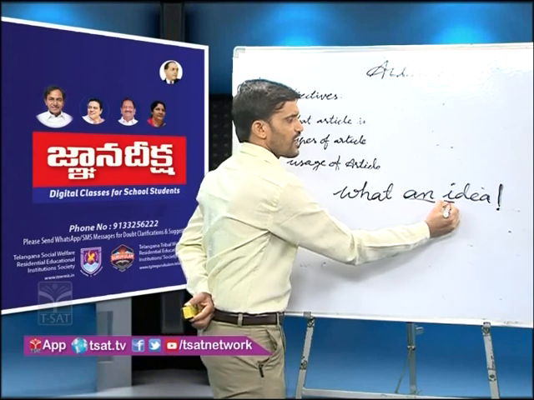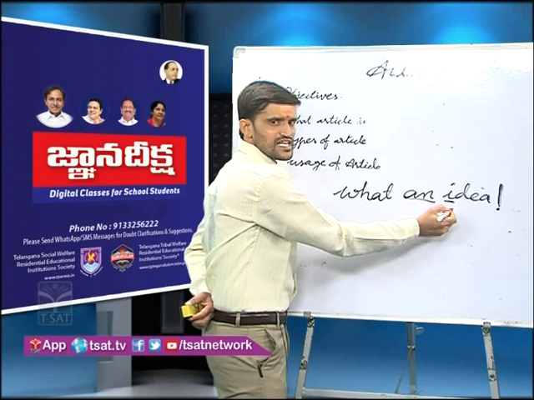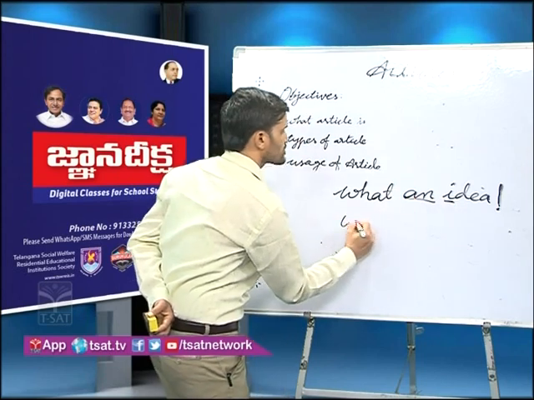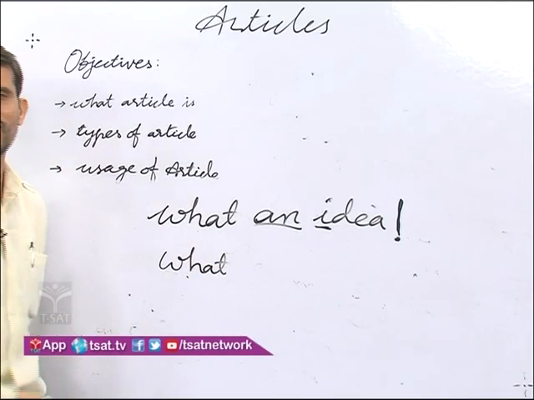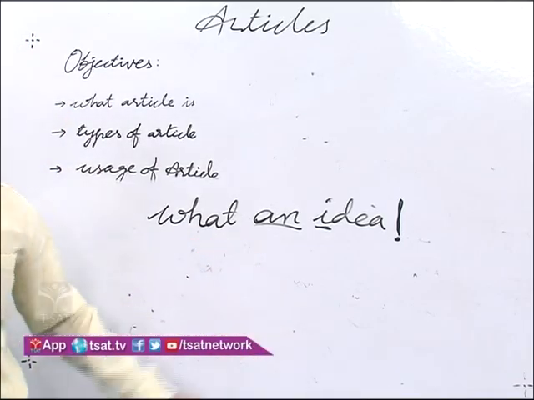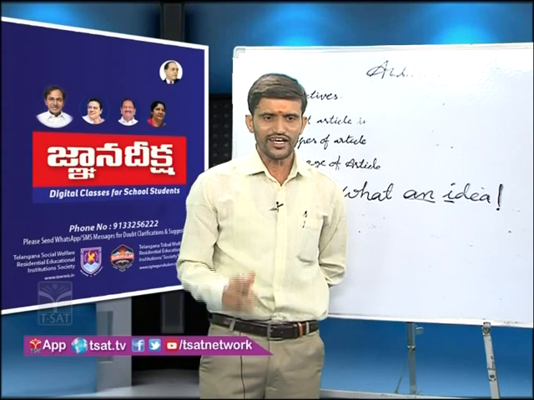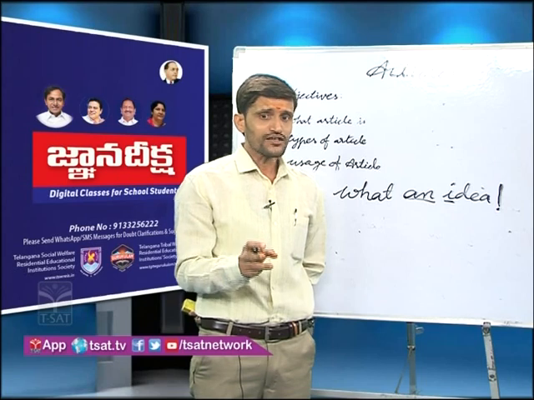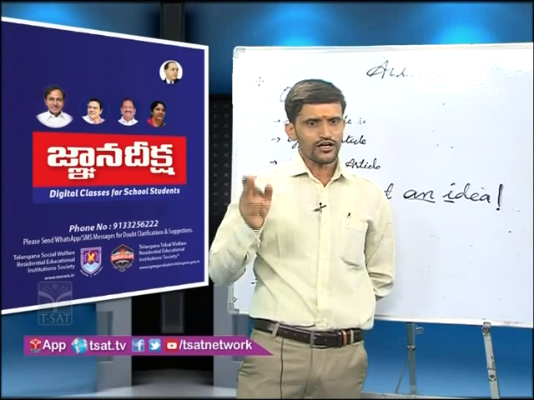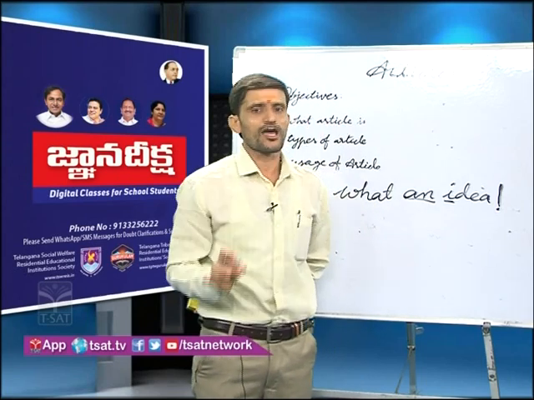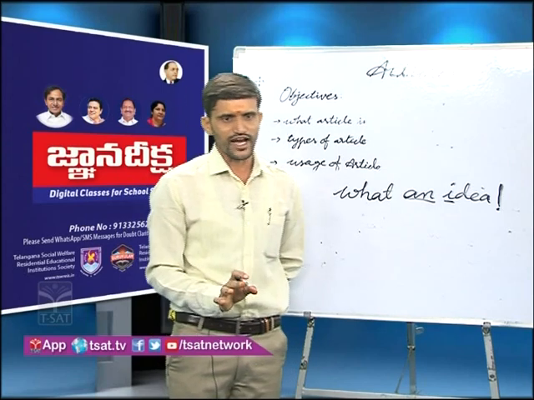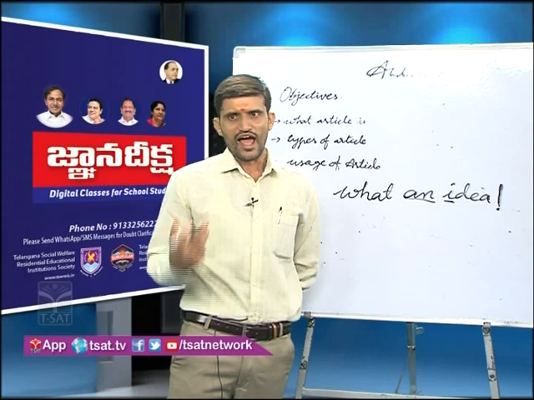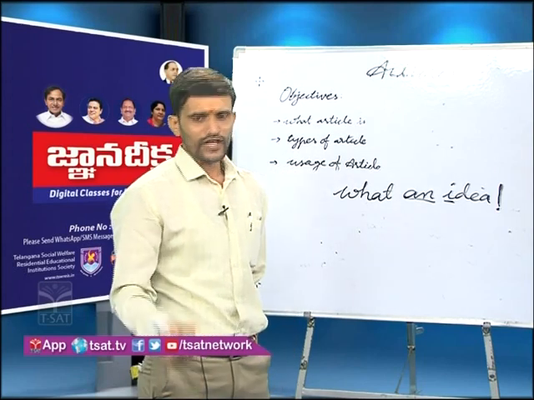Here i is a vowel sound, that is why we use an. Similarly, what a beautiful girl she is. Here a is used before a singular countable noun in an exclamatory sentence. Understand? This is the usage of a or an. Okay, look at another slide.